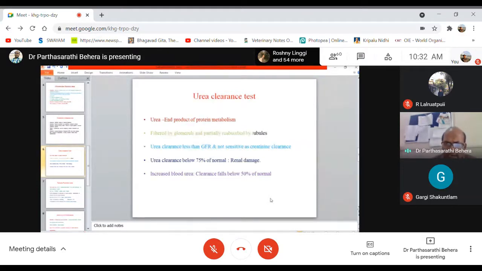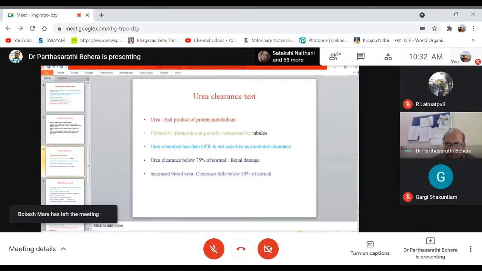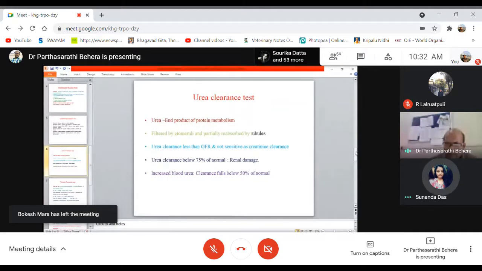Is it clear regarding this urea clearance? If the urea clearance is below 75% of the normal, okay, then it indicates kidney damage or renal damage. Is it okay regarding this slide? Yes, sir. Okay.